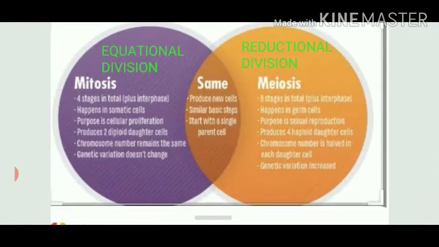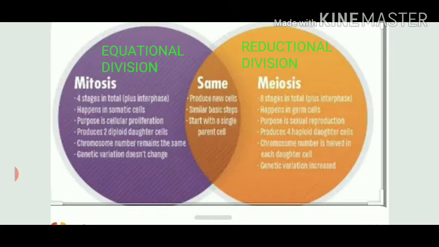To make it more clear, there are some points which you can note down in your notebook. In case of mitosis, there are a total of 4 stages. These cell divisions are going to be studied in chapter number 10. Chapter number 10 of your NCERT book comprises cell division, and we are going to study in detail how it works and how cells are produced. In meiosis, there are a total of 8 stages. What is the main function of meiosis? It helps in sexual reproduction.